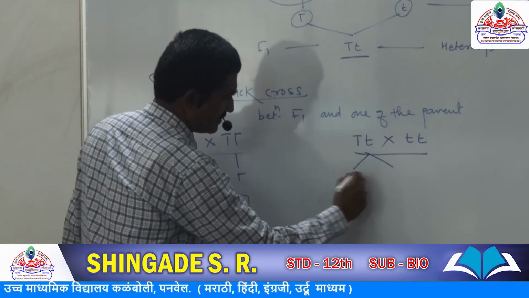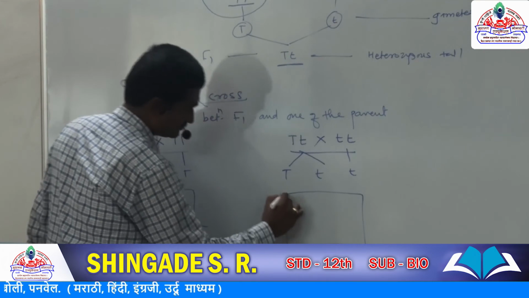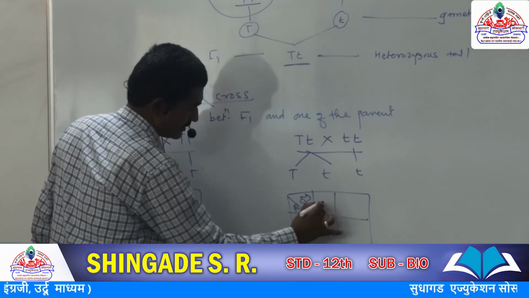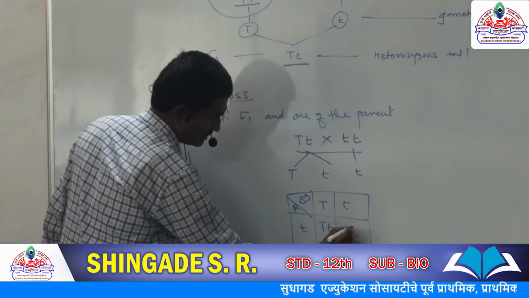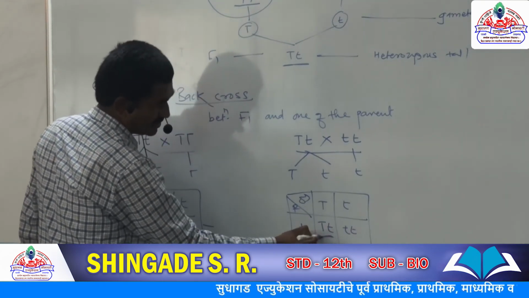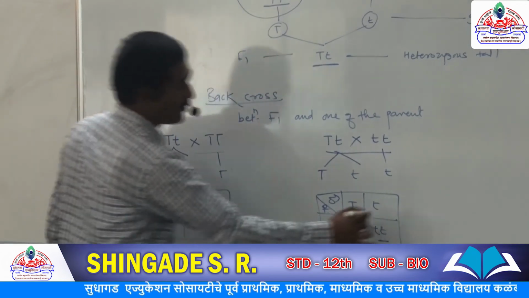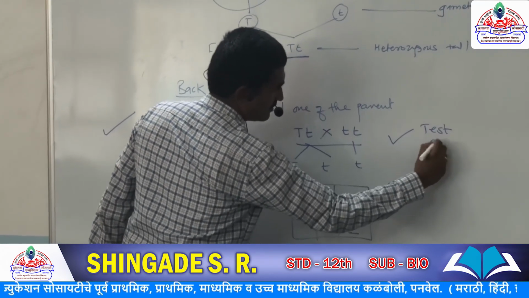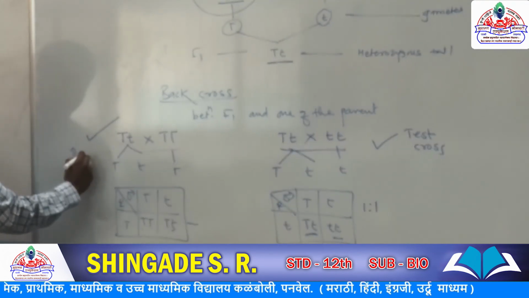Here capital T, small t, here small t. So capital T small t, small t small t. So this is a heterozygous tall, this is a homozygous dwarf. So ratio is 1:1. So this is called a test cross. This is called a back cross.